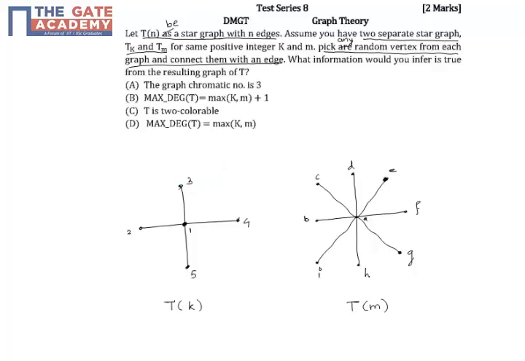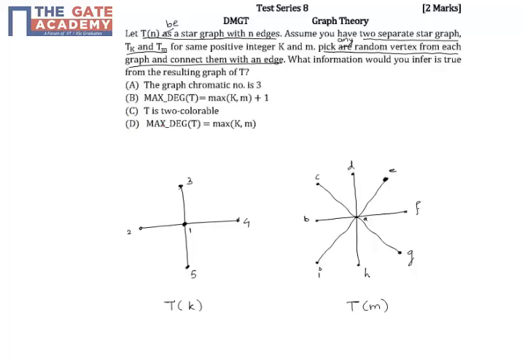For example, if we connect the vertex 3 with vertex C of the graph, then the maximum degree of the resulting graph would be 8 because the vertex A in the resulting graph would have the maximum degree as 8. So the statement in option B is also wrong.